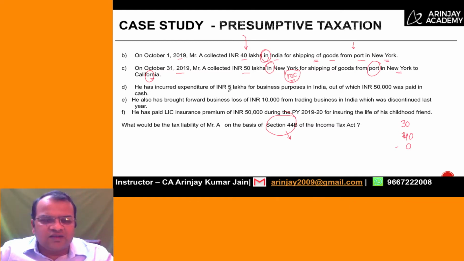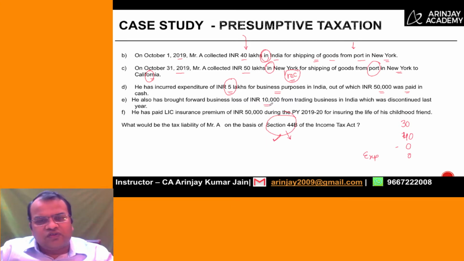He has incurred an expenditure of 5 lakh for the purpose of business in India, out of which 50,000 was paid in cash. Again, when you are computing income under section 44B, the expenditure incurred is not allowed as a deduction. Therefore, the amount of 5 lakh will not be allowed as a deduction. He has also brought forward business loss of 10,000 from trading business in India, which was discontinued last year. So the total income is how much? 70 lakh. We will just see the calculation for this.